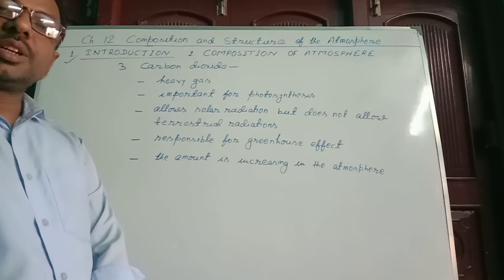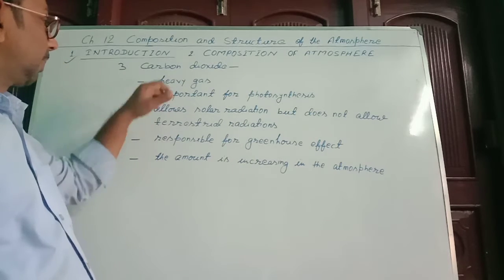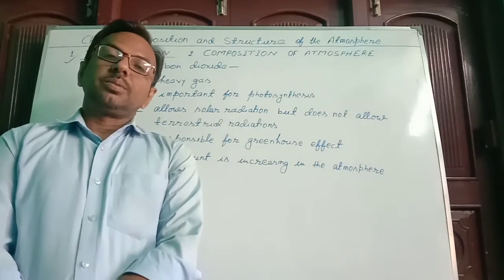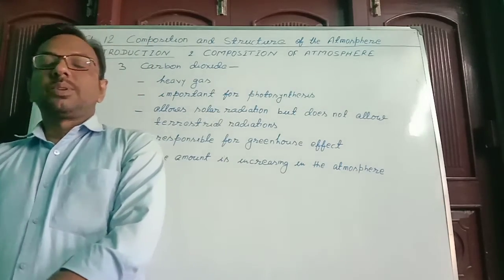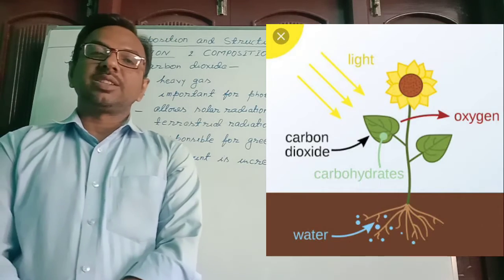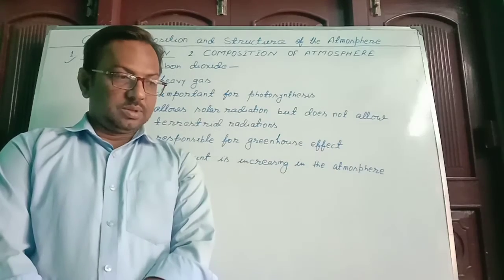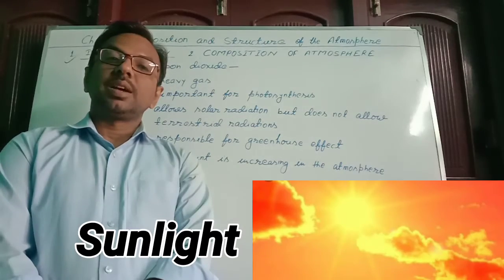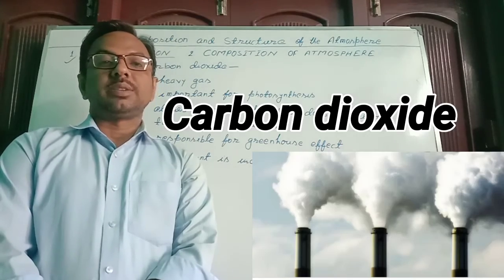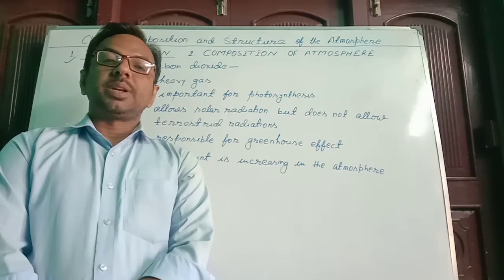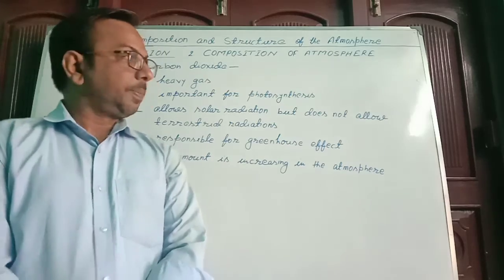So this is present nearby the Earth's surface. This gas is important for photosynthesis. We know by this process of photosynthesis, the plants prepare their food in the presence of water, sunlight, and this carbon dioxide. So this carbon dioxide gas helps in preparation of food for the plants.